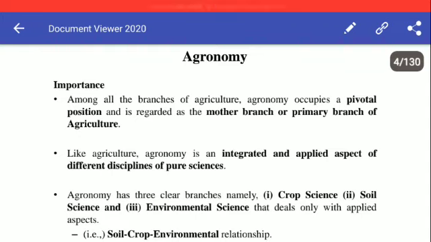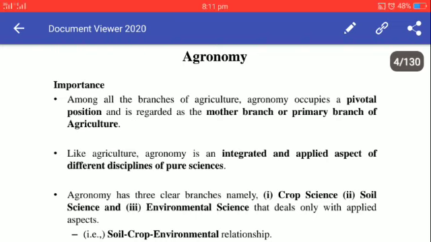A farmer has a fish farm, at the same time he has livestock, he has fruit trees at the farm, he has different crops, he has poultry over there. So he has the knowledge of all fields of the agricultural branches. So he is a pure agronomist if he knows the knowledge of all the branches.